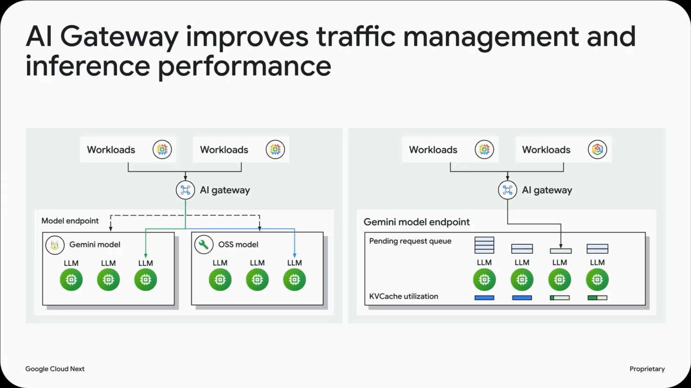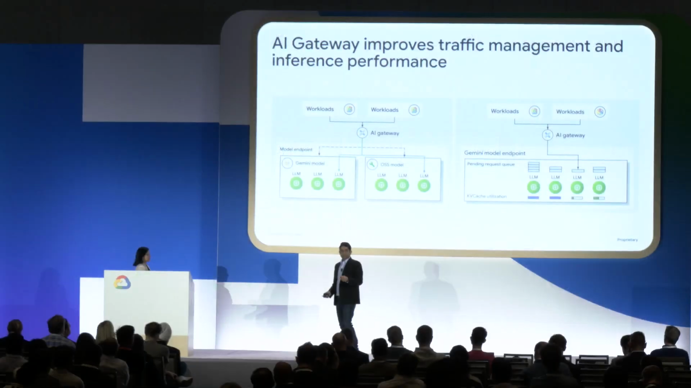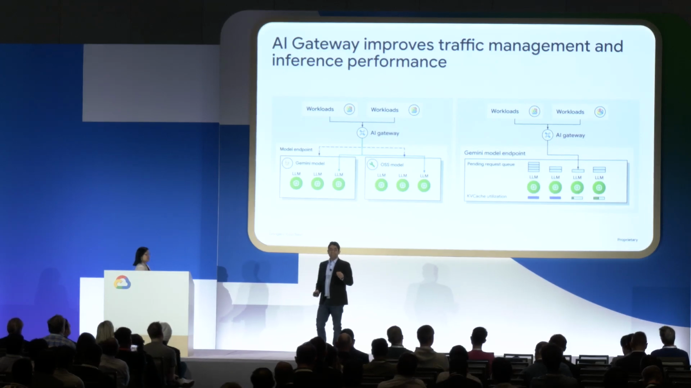GPUs are a scarce resource even in public cloud, more so on-prem. And getting the most out of this, we believe, based on public cloud data, will save you between 40 to 60% in terms of cost and increase your performance.